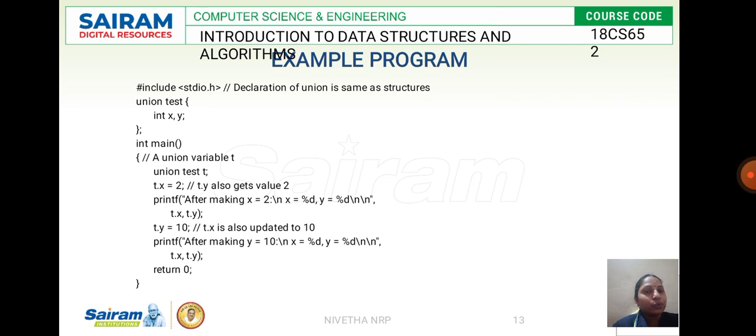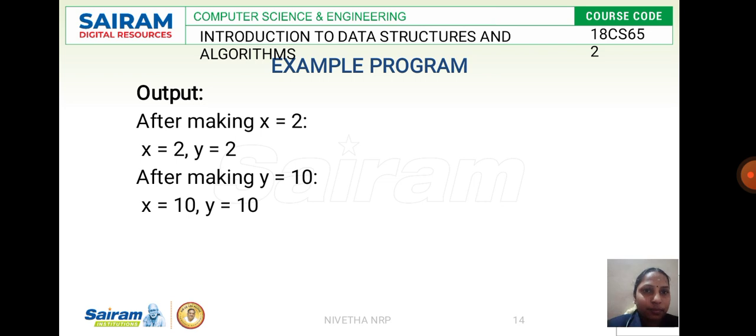Here, when you use the concept of union, the maximum memory space will be allocated for y. So what will be the output for this program? When x is equal to 2, the output will be, after making x equal to 2, y is equal to 2. Then when it calls the function t.y, the members of y, what will be the output? x is equal to 10, and y is equal to 10. So this is the output we have got.